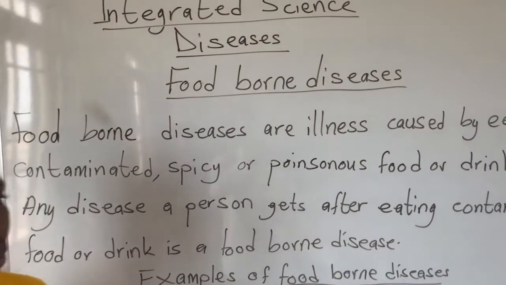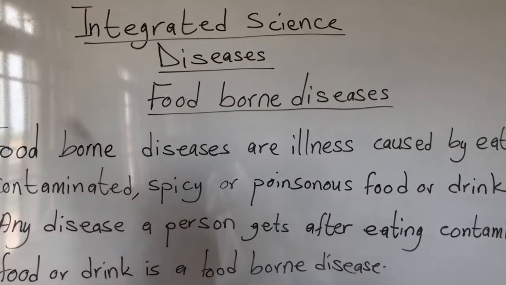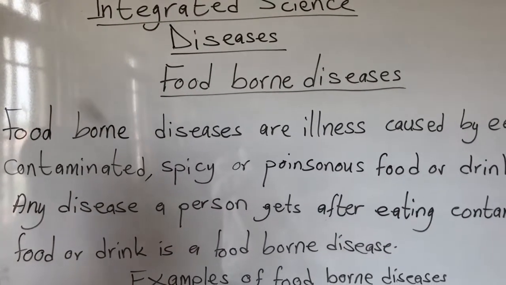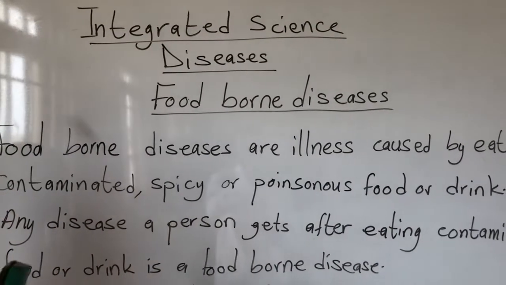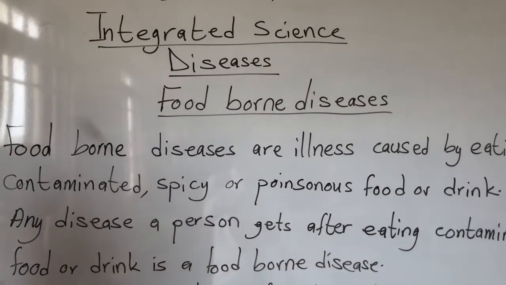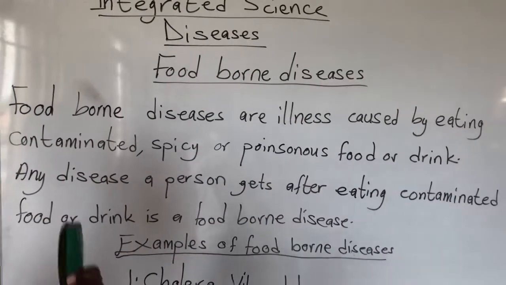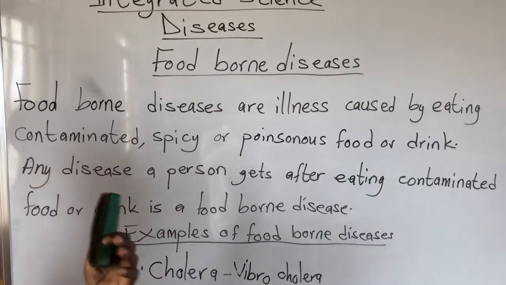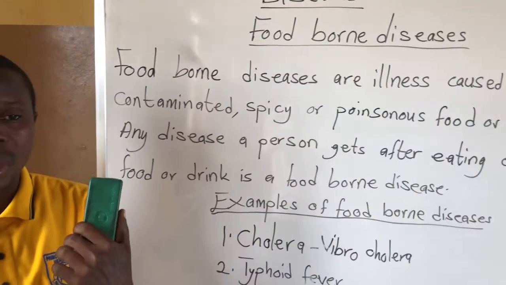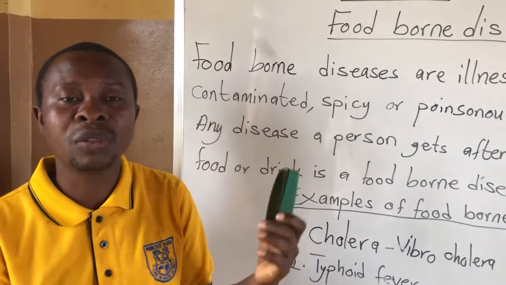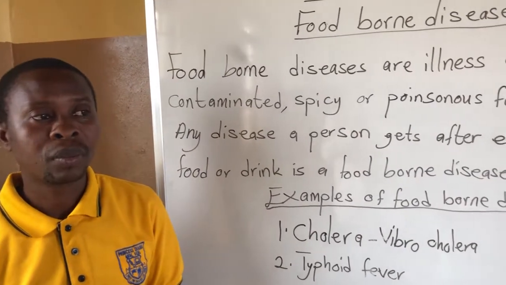So today, looking at foodborne diseases, when we don't take good care of our environment, it will come into contact with germs that cause sickness. When some of these germs come into contact with our food and we eat the food, it will give us a sickness, and these kinds of sickness are what we refer to as foodborne diseases.